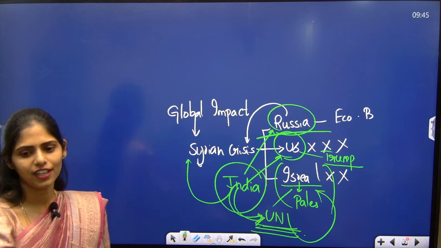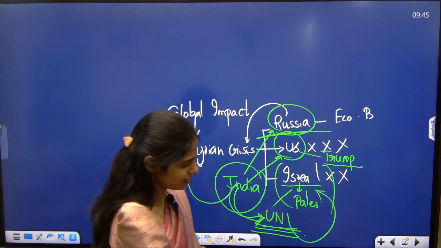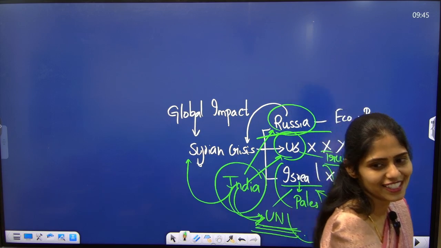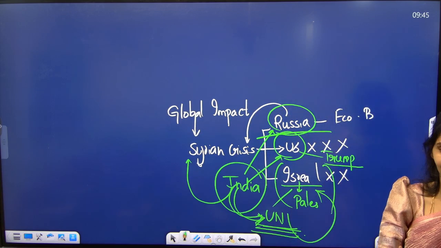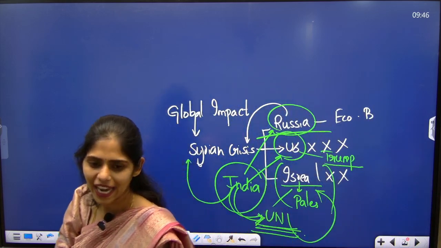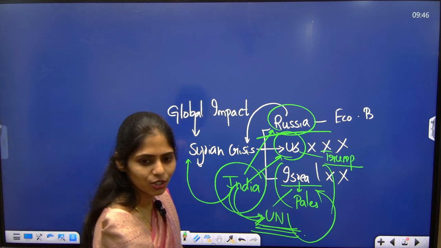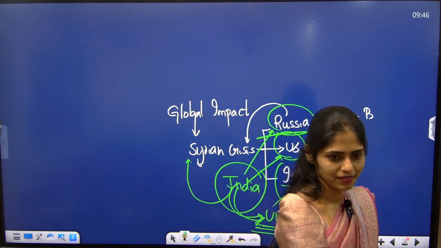So if you are a foreign affairs officer, an IFS officer, and you have been posted in Syria, unfortunately, then how will you maintain the situation? How will you handle the situation? Will you sit silent? You will come out. So if you are coming out, then you will not be showing your daring. You are not fit for that job actually.